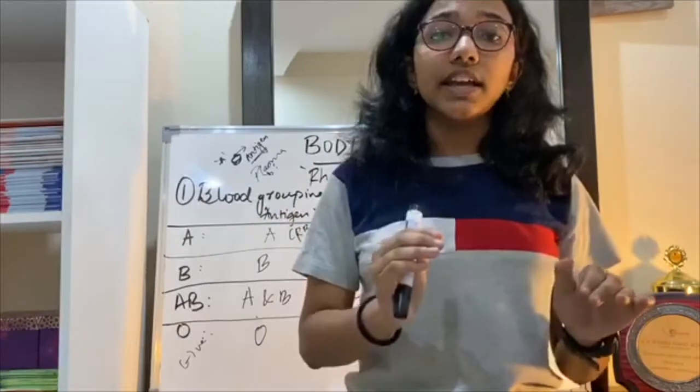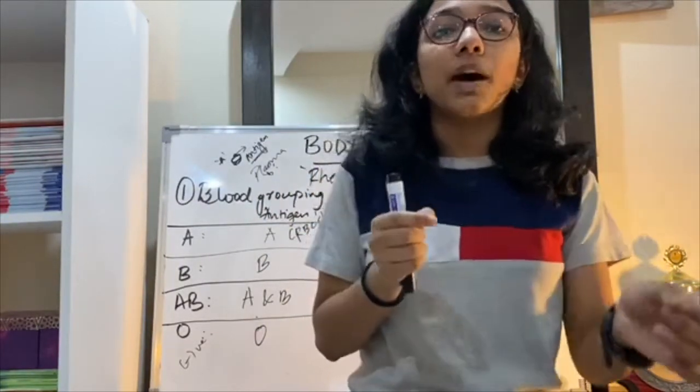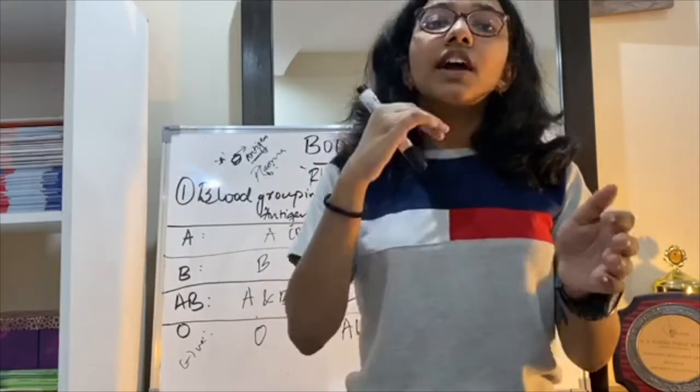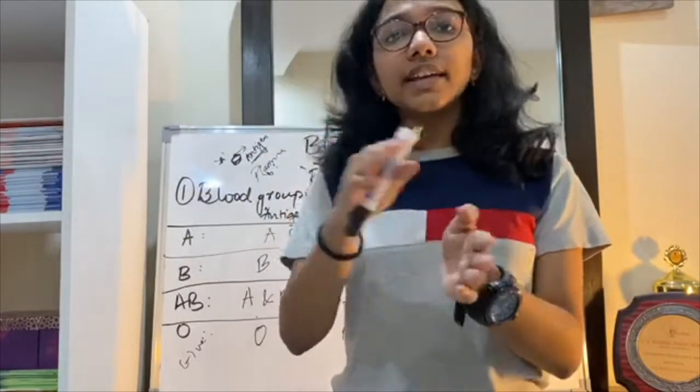In such a case, while the baby is being delivered, a little bit of the baby's blood gets mixed with the mother's. And since the baby is RH positive, the mother develops antibodies for the RH antigen and it kills off those cells.